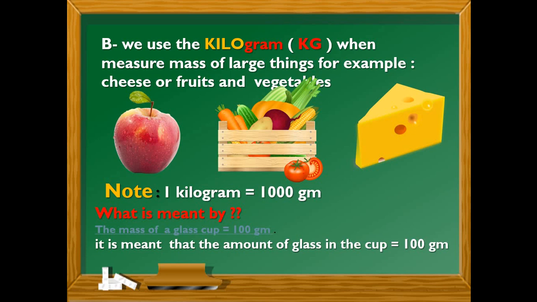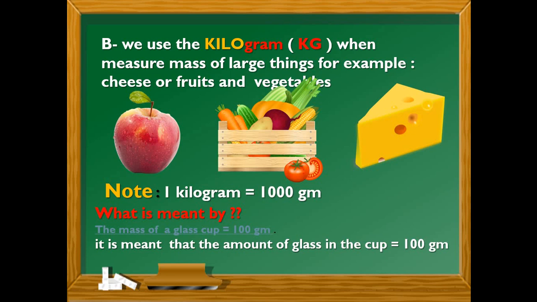We can say, please, I need 1 kilogram of chicken, or please, I need 500 grams of fish. Please, I need 1 kilogram of apples. Please, I need 1 kilogram of fruits and other things.